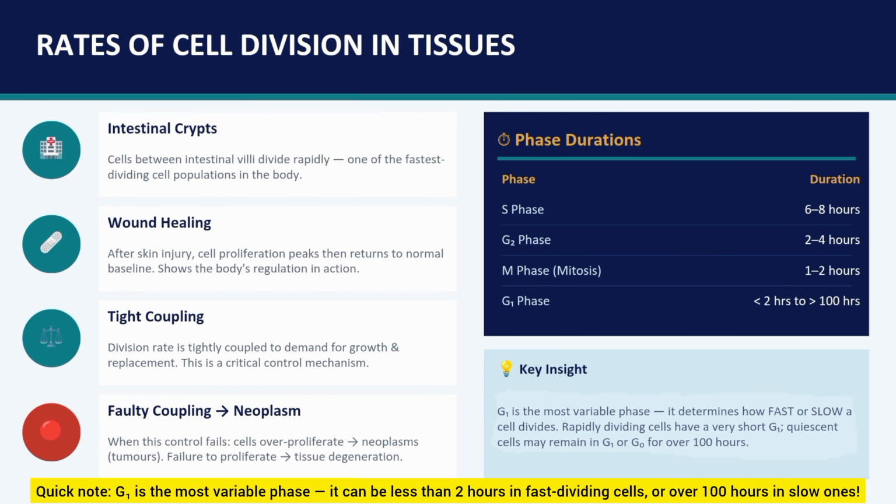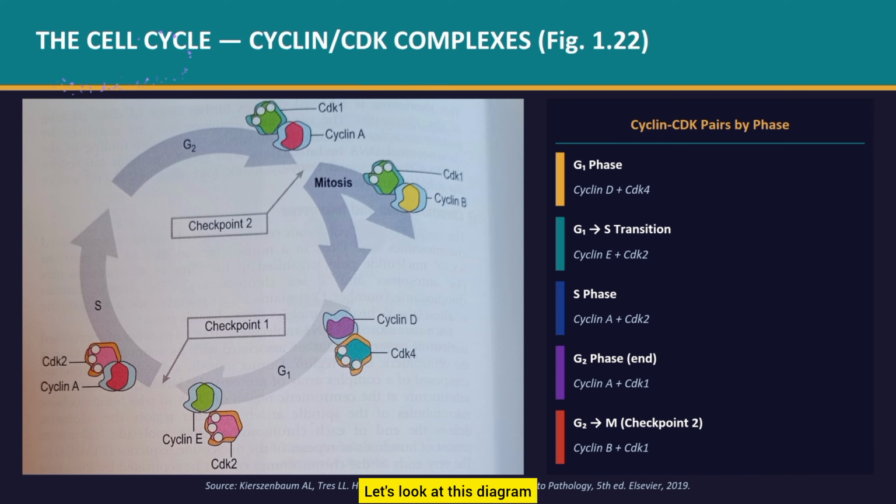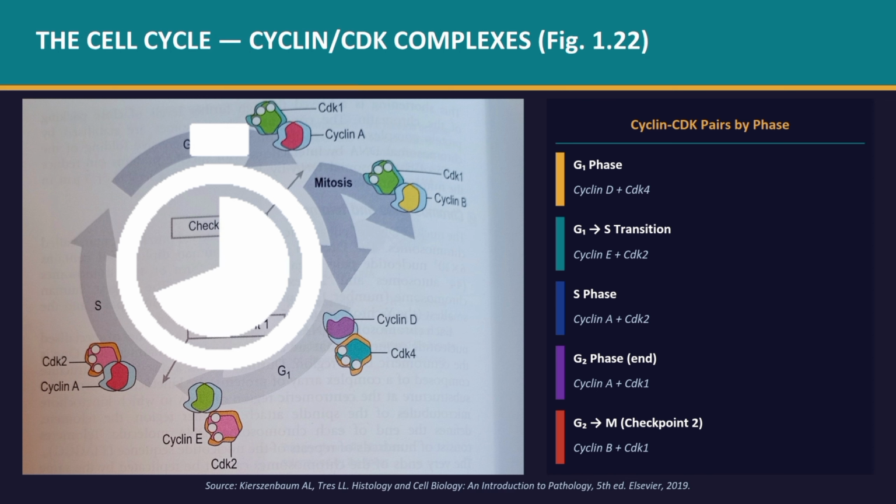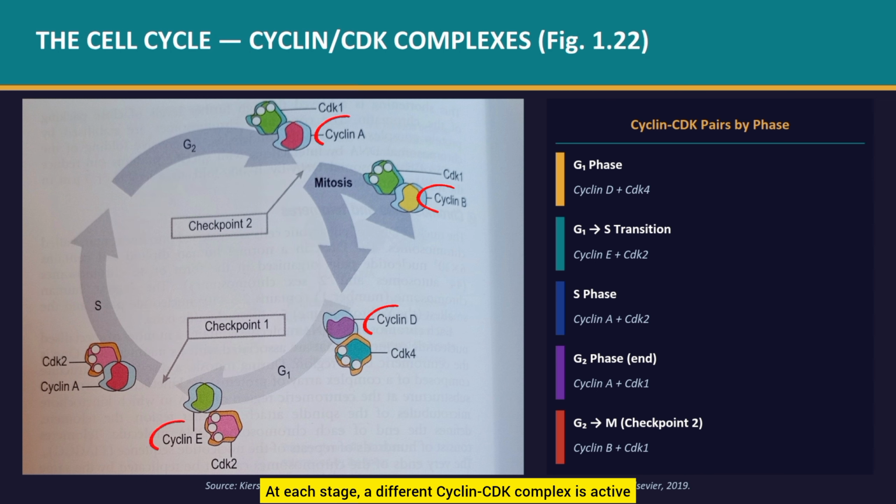Quick note, G1 is the most variable phase. It can be less than 2 hours in fast-dividing cells, or over 100 hours in slow ones. Let's look at this diagram, figure 1.22 from Gray's Anatomy. You can see the cycle moving clockwise. At each stage, a different cyclin CDK complex is active.